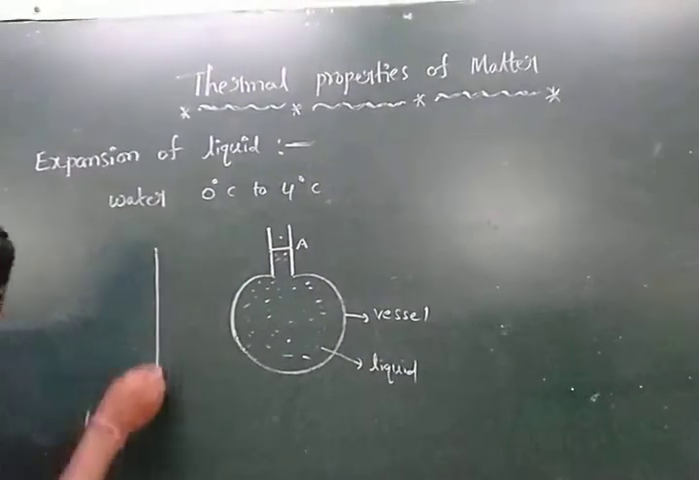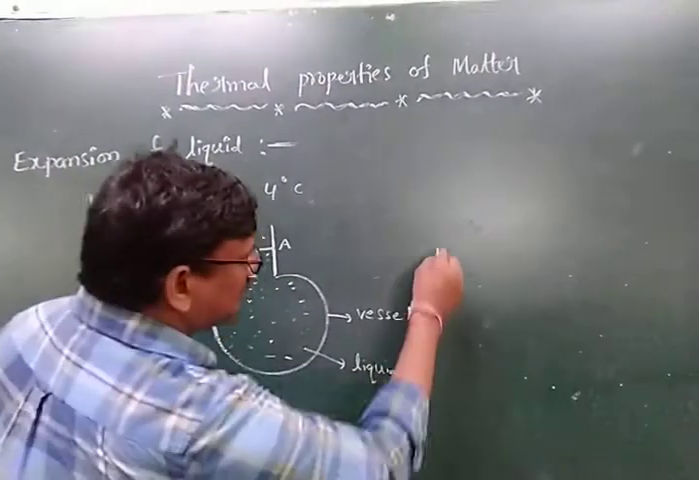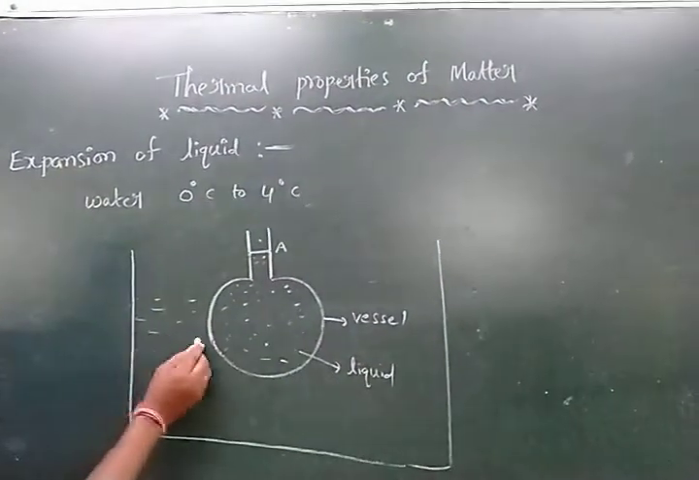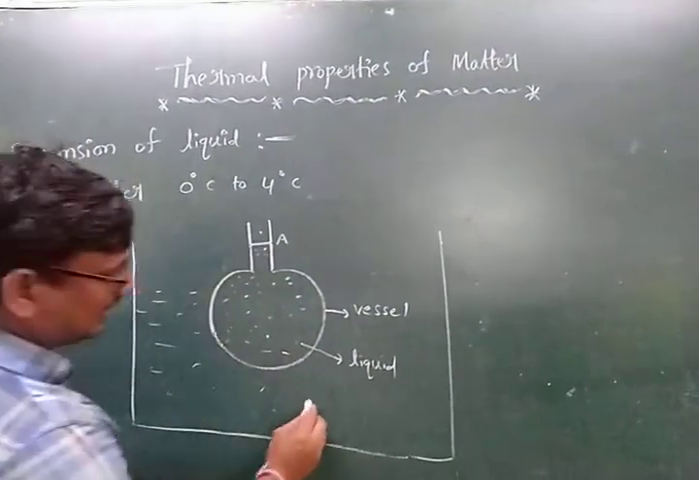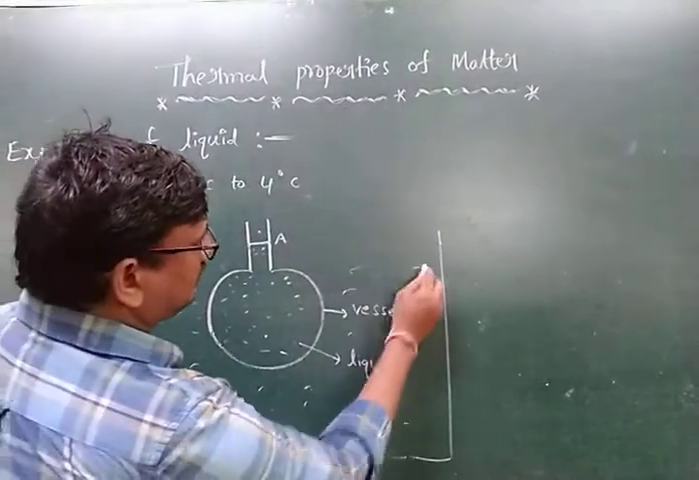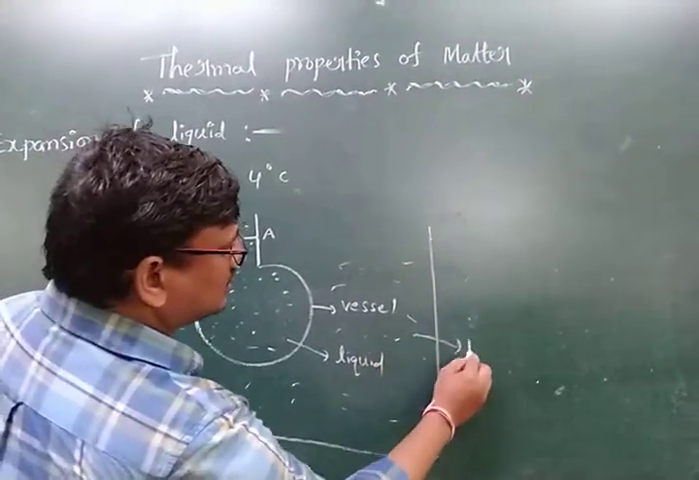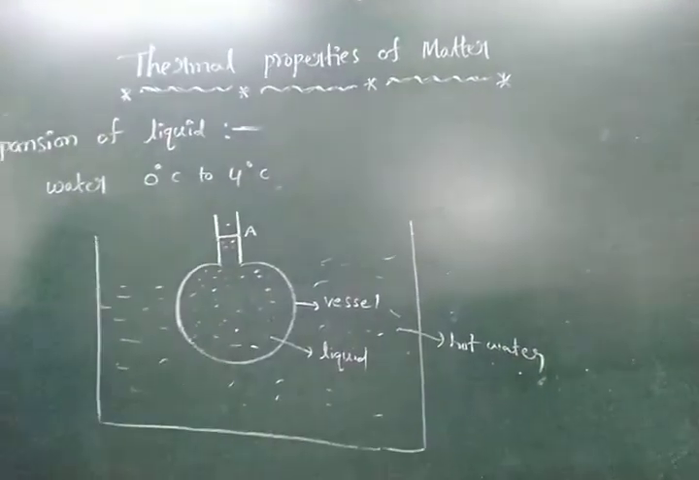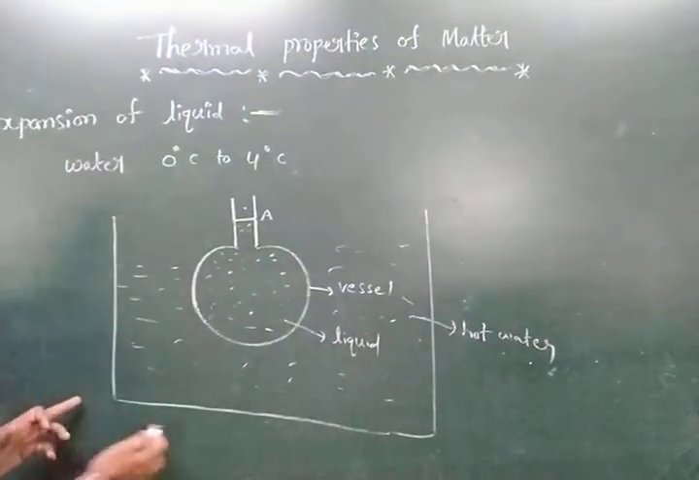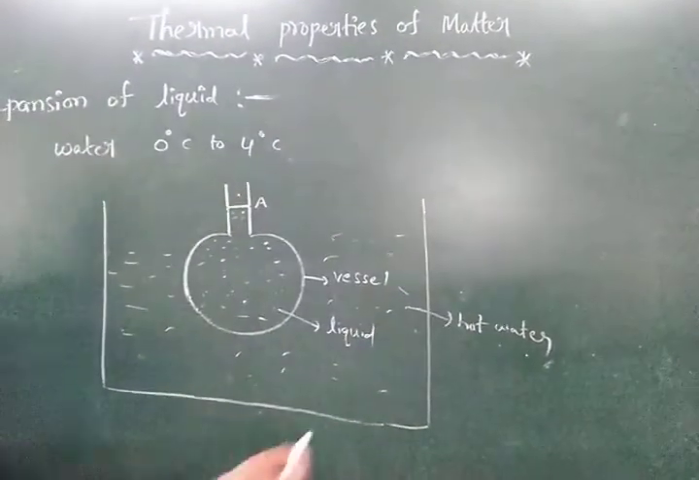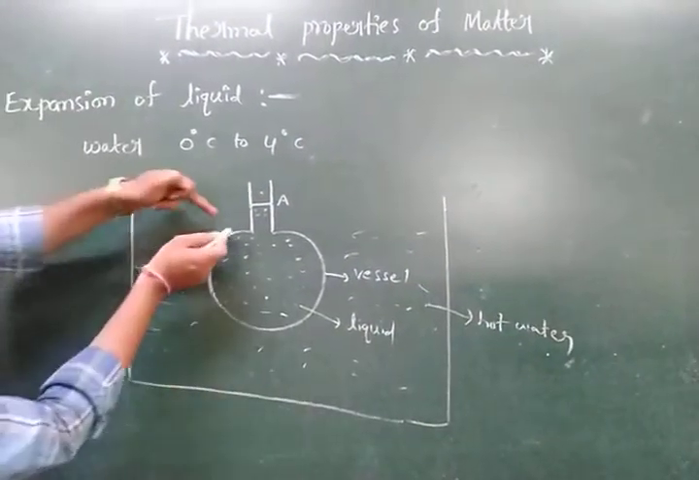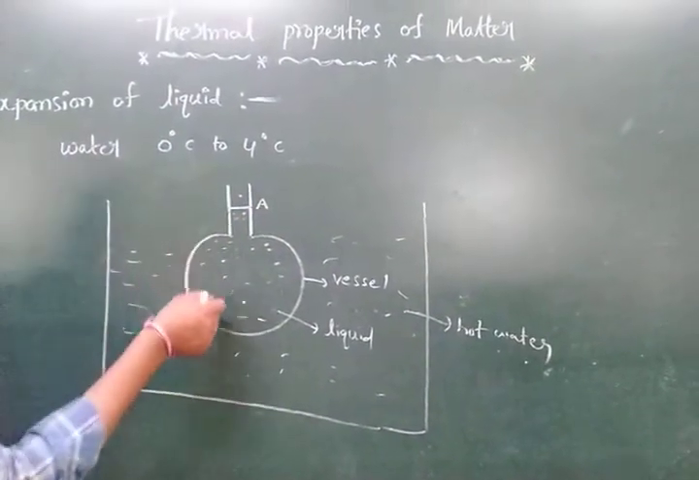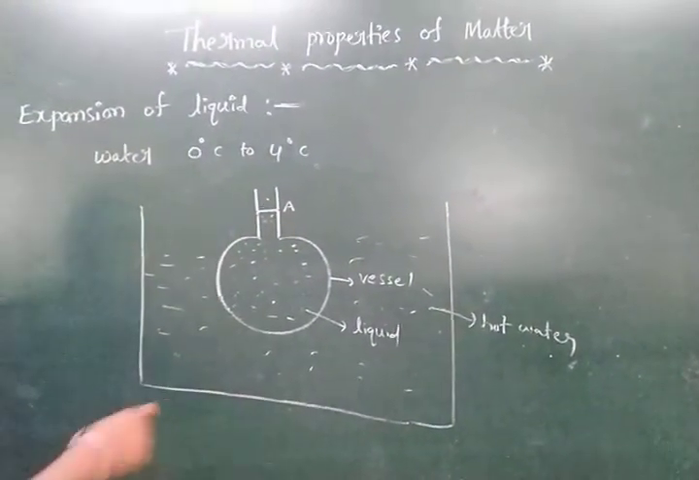is taken into hot water. This is the hot water in a beaker, and this is considered one beaker. See, what is there here? The hot water. Here, this vessel can be introduced into the hot water.